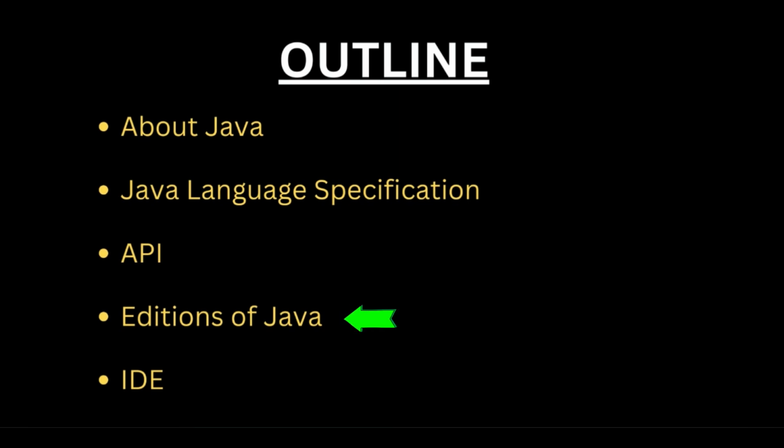Okay, and then we also talked about editions of Java. This is what we discussed: Java ME, which is Micro Java, Java EE, Java Enterprise, and Java SE, the one we're definitely going to be using for this course. And then we talked about the IDE, which is an integrated development environment. This particular IDE gives us a space where we can write our code, and it helps us to run, it helps us to build, and it helps us to do all this stuff. And I believe you're getting a recap of what this week's course and tutorial is talking about.